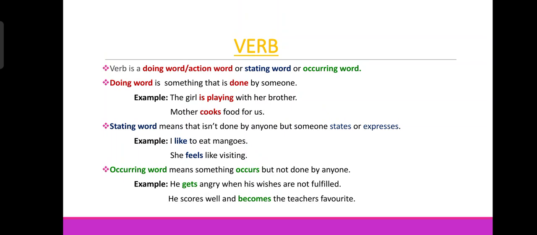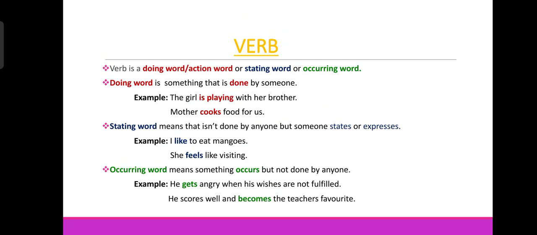For example, I like to eat mangoes. Here the highlighted word is like. Like means you are expressing or stating. I like means that I express my wish. And the next sentence, she feels like visiting. She feels. She expresses her feelings. Okay, feels is also a verb.